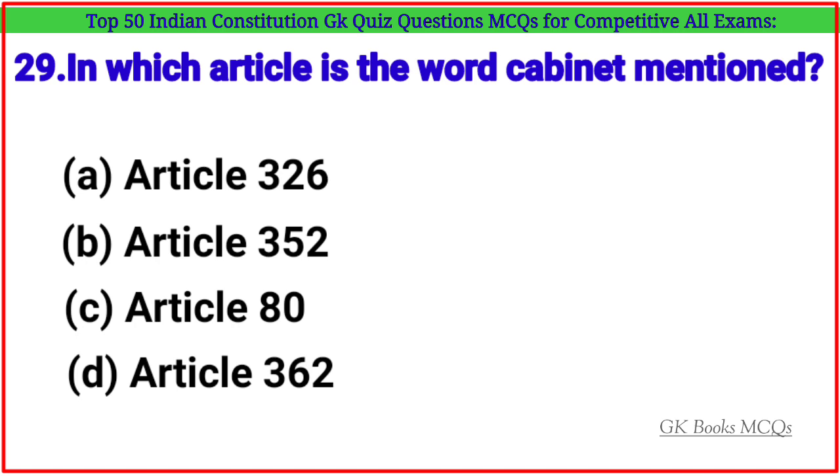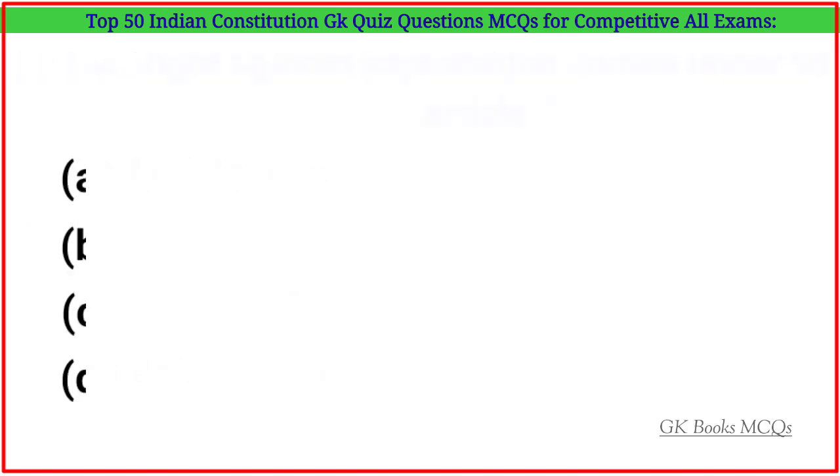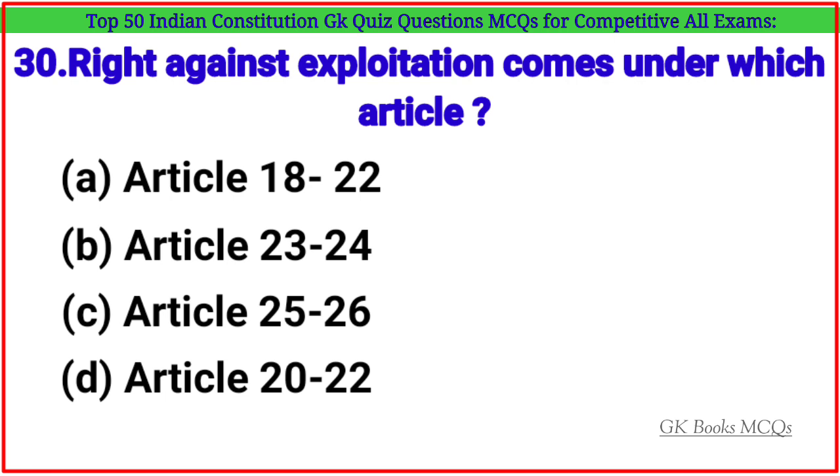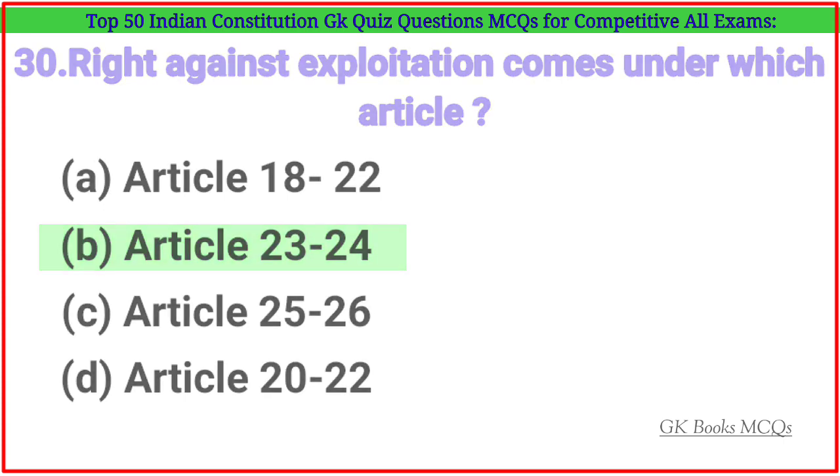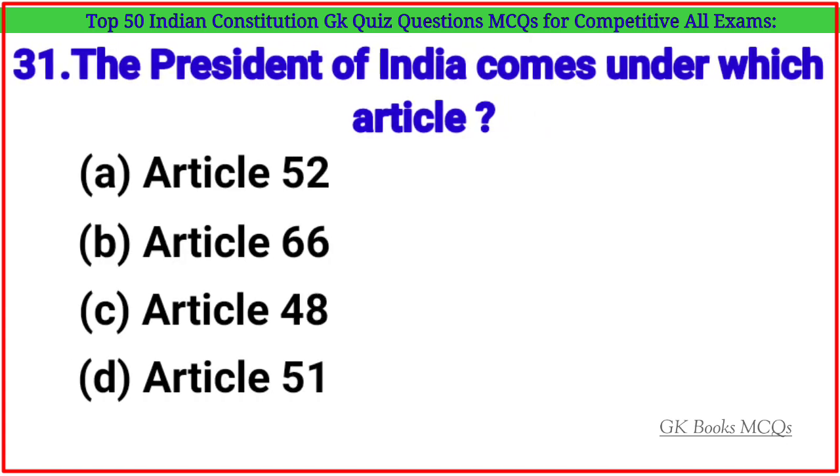In which article is the word cabinet mentioned? Correct answer is option B. Article 352. Question number 30. Right against exploitation comes under which articles? Correct answer is option B. Article 23 to 24. Question number 31.